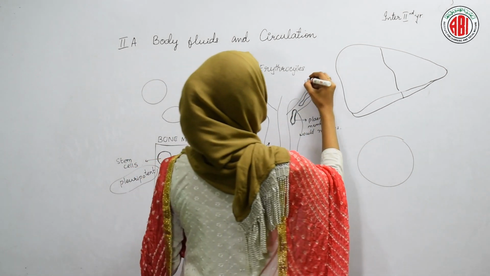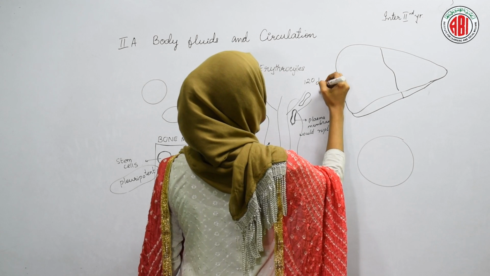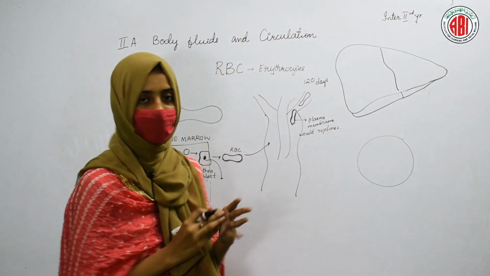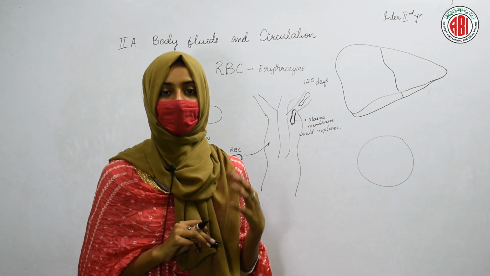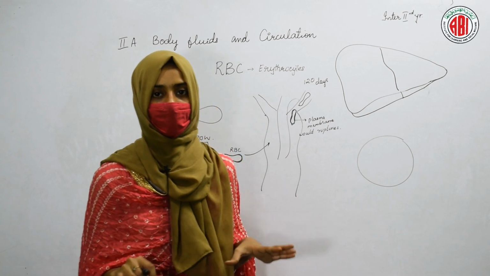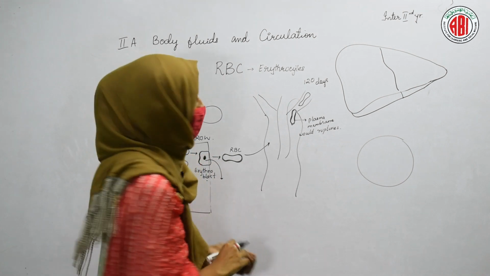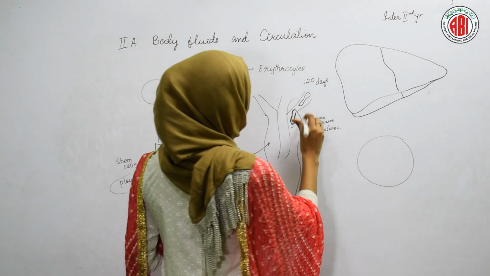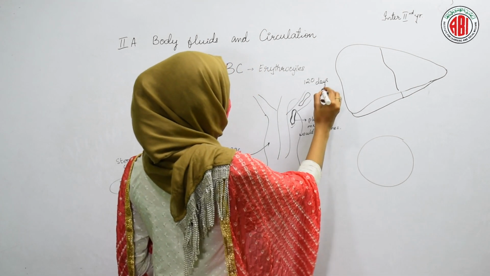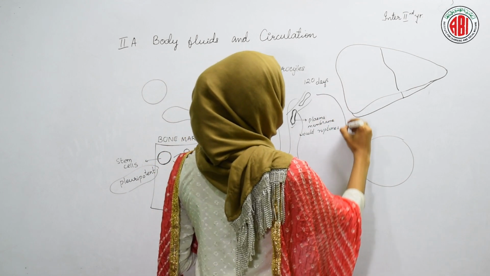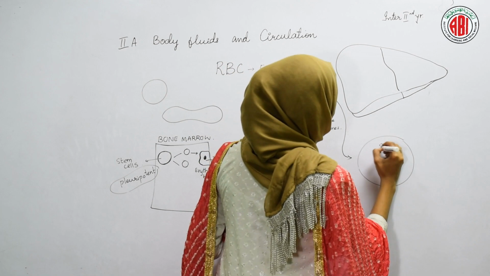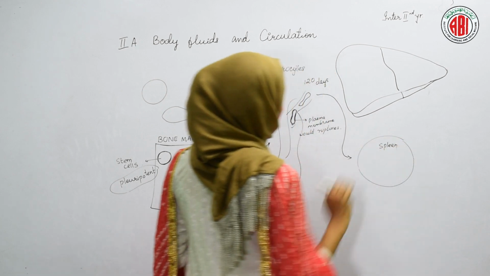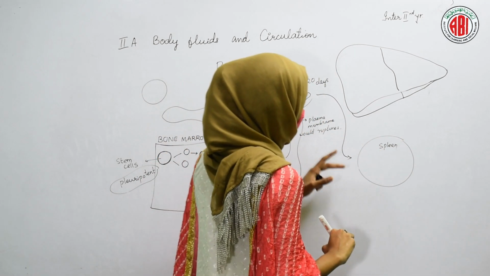After 120 days of continuously flowing in the blood plasma, the plasma membrane of the red blood cells gets totally ruptured. It gets totally damaged, and this is how the death of the red blood cells takes place. After 120 days, the red blood cells that are present move to the organ called the spleen.